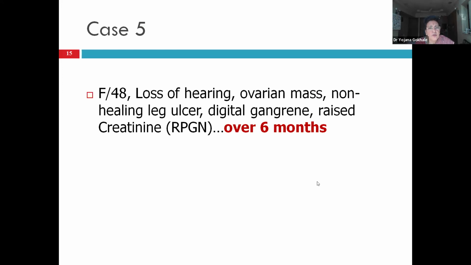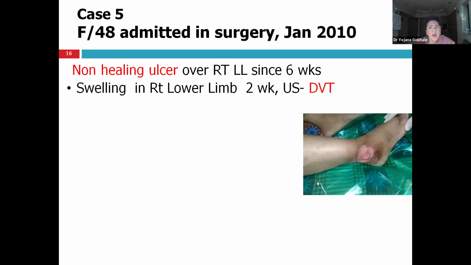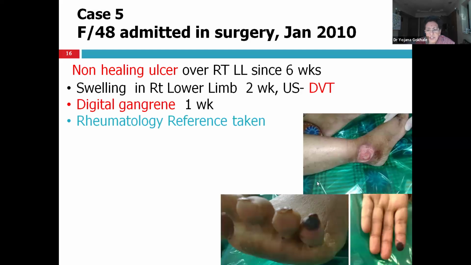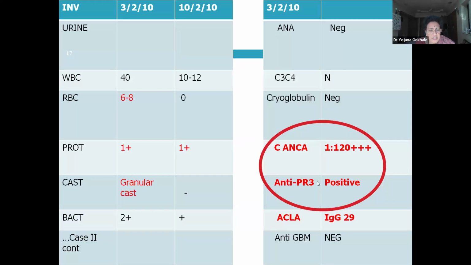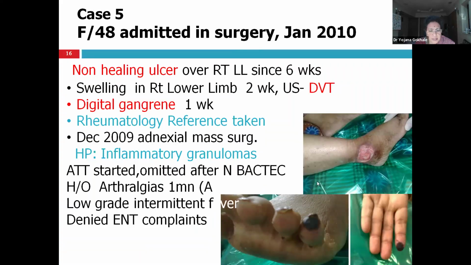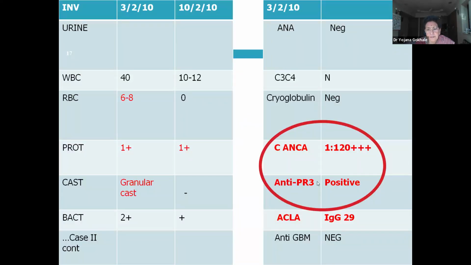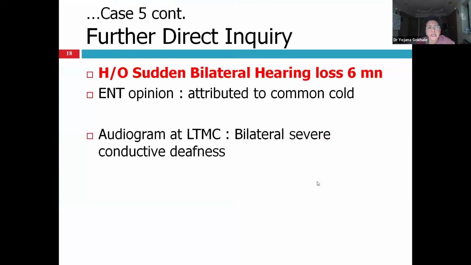This was another patient who was admitted in the surgery ward with a non-healing leg ulcer. The patient developed digital gangrene when rheumatology reference was taken. Additional history which I got was that a month before her admission, she had inflammatory granulomas, operated and started on anti-TB drugs, but ATT was stopped because her culture was negative. She also had a history of joint pain and fever. She denied any ENT complaints. But since we suspected vasculitis, her ANCA was sent, which was positive, C ANCA anti-PR3.